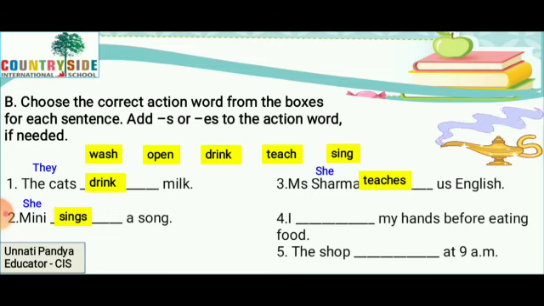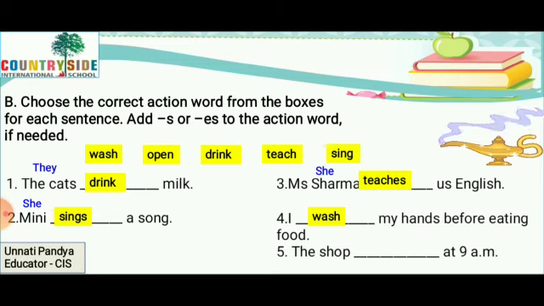Fourth, I dash my hands before eating food. I do. So I wash. The do form of wash is wash. And the last one, the shop dash at 9 a.m. The shop, I, we, they, you, he, she, it.